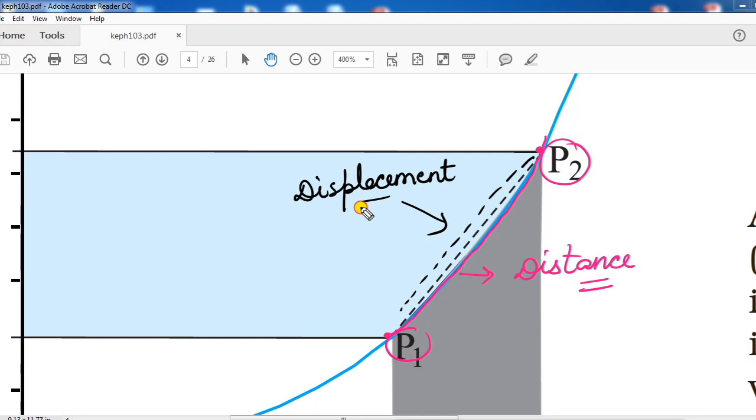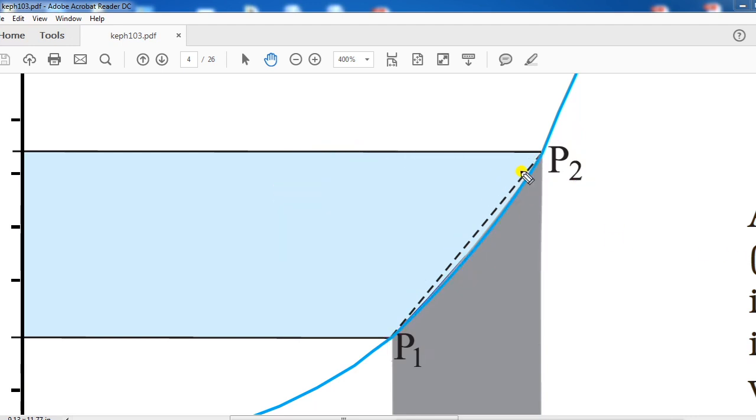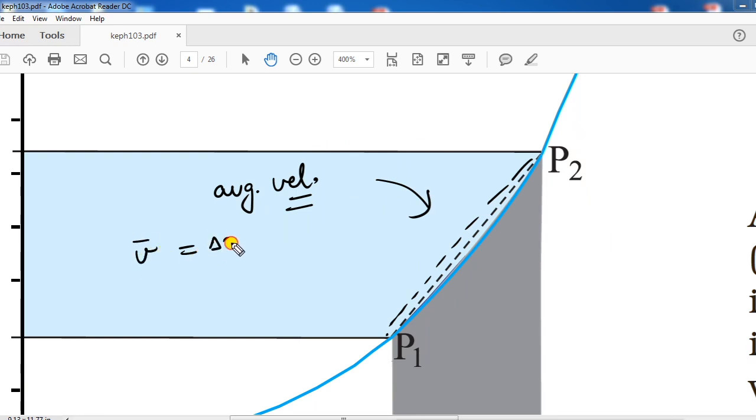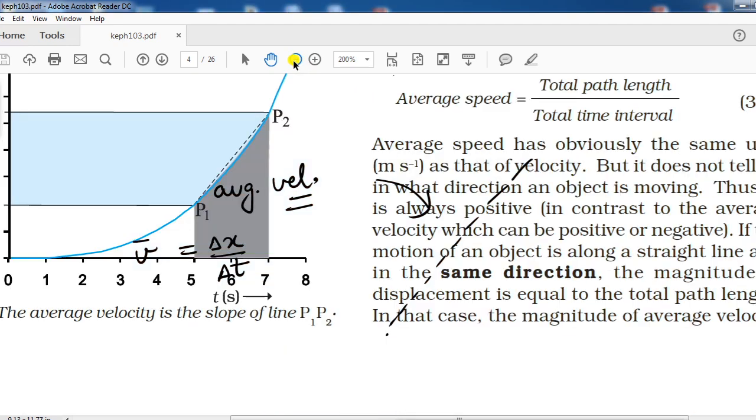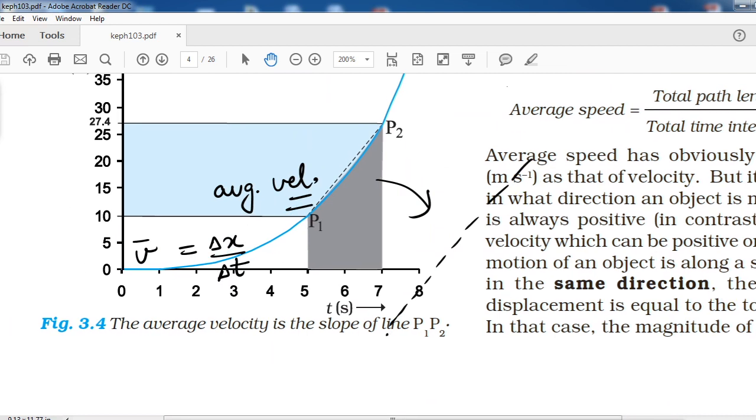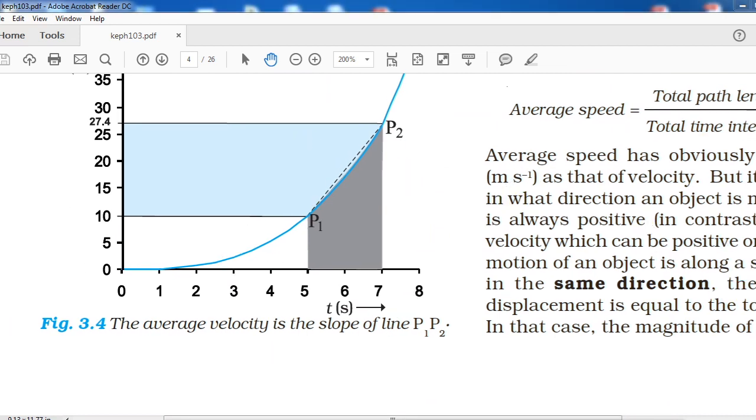right? So with the help of this displacement, or with the help of this straight line between P1 and P2, what can we calculate? We can calculate average velocity in this case. The average velocity formula you already studied. The formula is delta x upon delta t. Now what will be delta x here? Delta x will be the change in position.